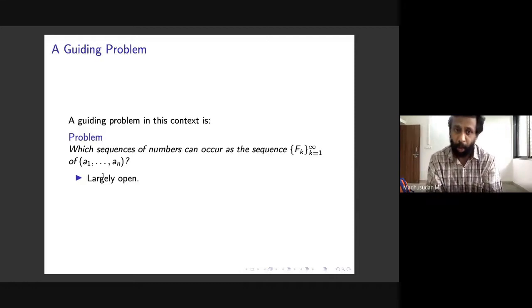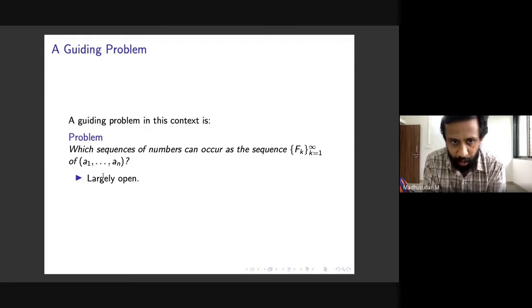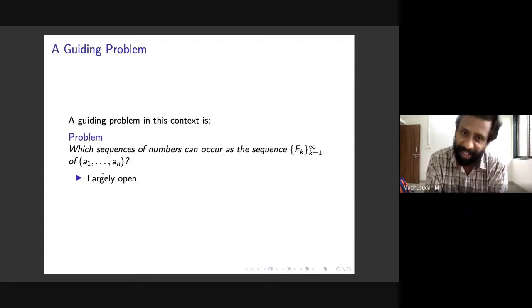This problem itself is wide open to the best of my knowledge. There is no known simple classification of these sequences, and I believe it will involve some very interesting mathematics. We'll keep this as the guiding problem, and we will throw some light on it hopefully towards the end. You can keep this in mind as the main problem.